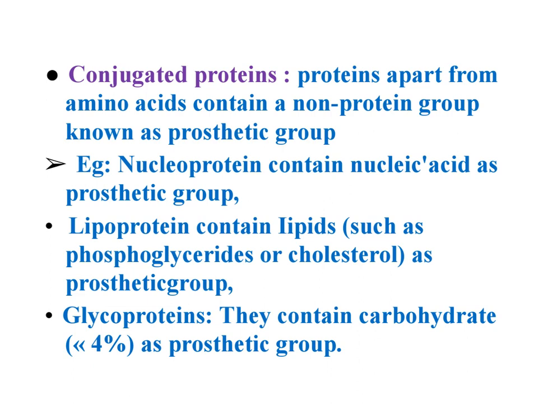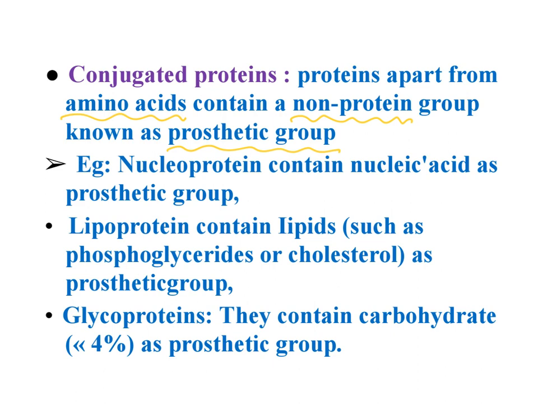Next one, conjugated proteins. Conjugated proteins on hydrolysis give amino acids, along with the amino acids there is a non-protein group which is associated with the protein.